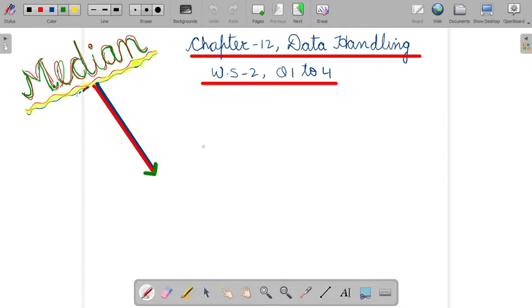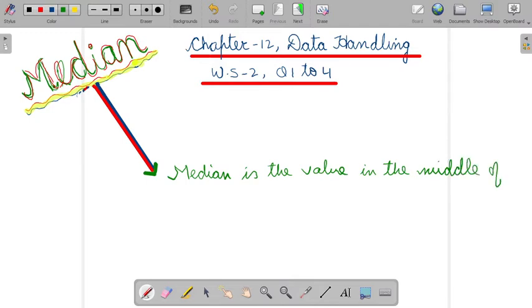Do you know what median means? Suppose that there are some observations, then the median is the value in the middle, or you can say the center, of any observations.